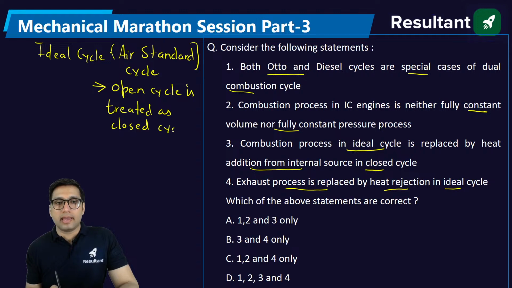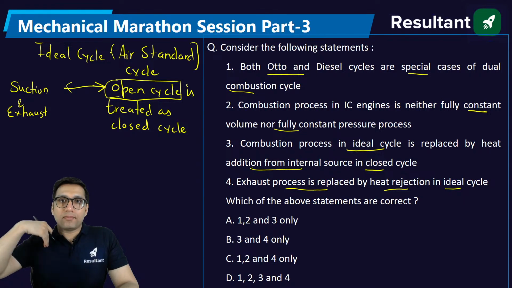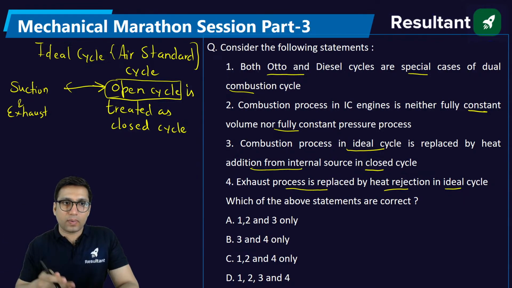What is the meaning of this? Normally in the IC engine, the cycle is open, where suction and exhaust will take place, and the heat addition and heat rejection will be external.